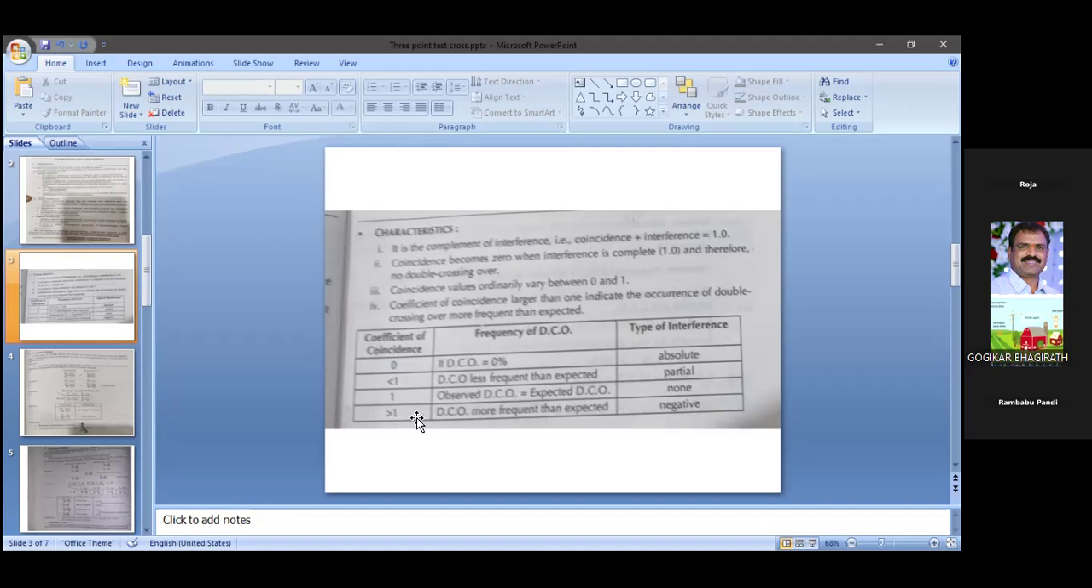If the coefficient of coincidence value is greater than 1, we are getting a negative value. That means DCO is more frequent than expected. We observe more DCO than expected. That indicates negative interference. So this table is also very, very important. Sometimes in competitive examinations, they ask about the relationship between the coefficient of coincidence and the type of interference.